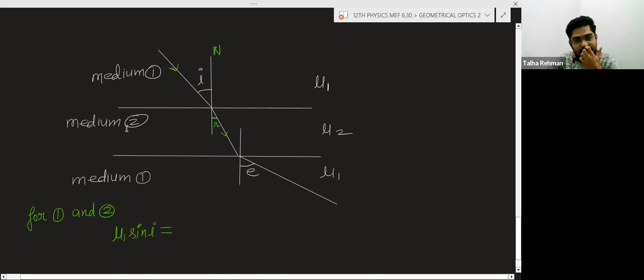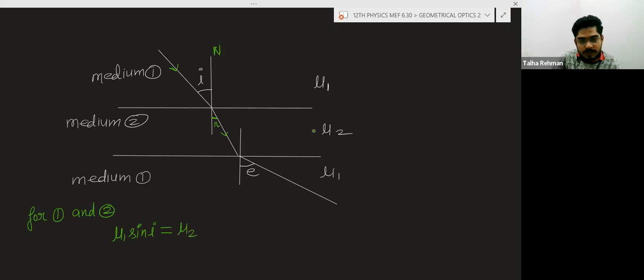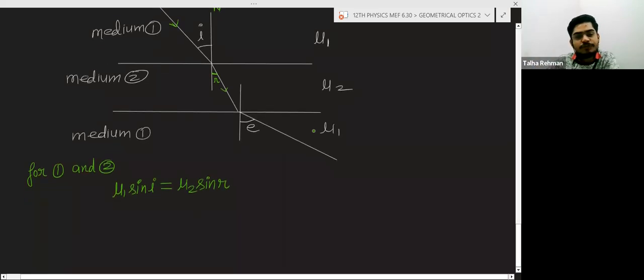Now for another medium, medium 2, what is the refractive index? That is mu2, and sine of angle with normal is sine r. So from here, just find out mu1 by mu2 or mu2 by mu1, anything. I am finding mu1 by mu2, and mu1 by mu2 is sine r divided by sine I, and this is your equation number 1, suppose.